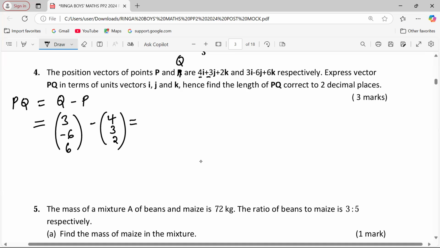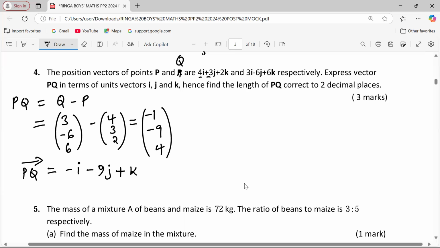Then this vector PQ becomes negative 1, minus 9. I hope that subtraction is correct. Negative 6 minus 3, then 6 minus 2, which is a 4. So vector PQ equals negative i minus 9j plus 4k. So we had to write it that way first.